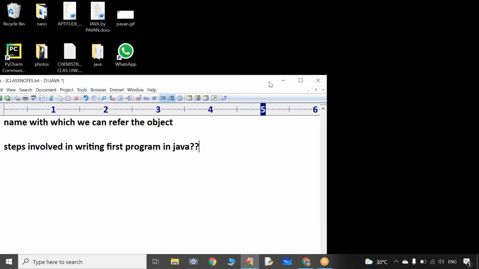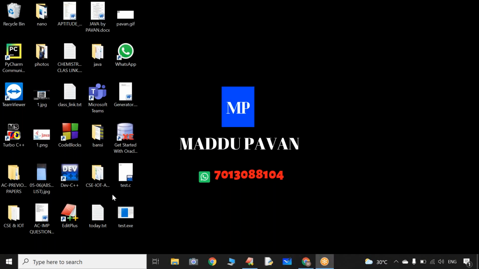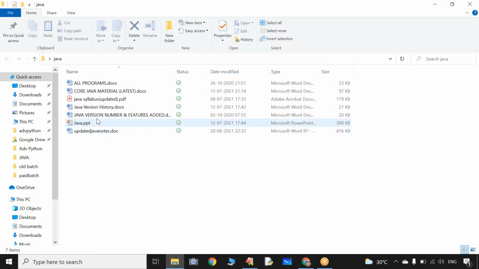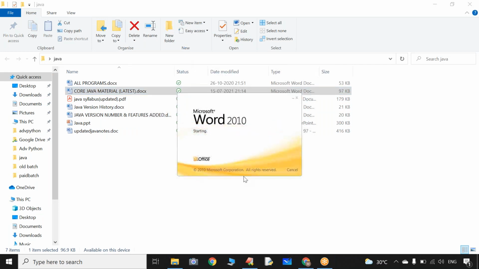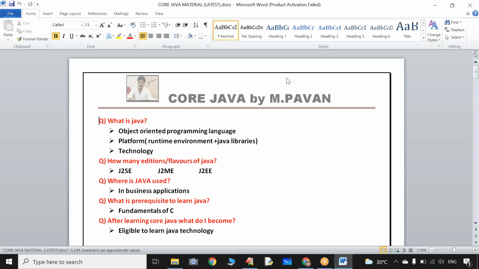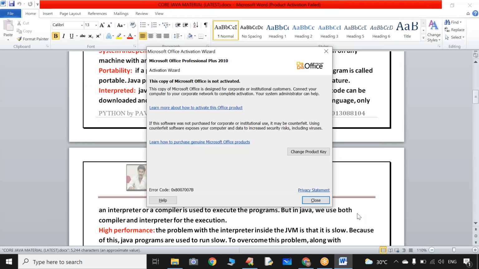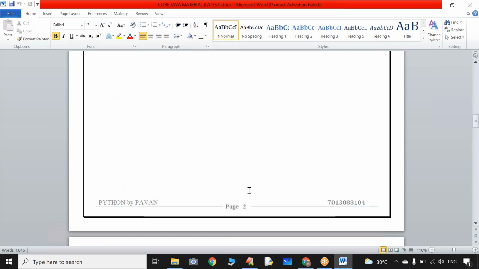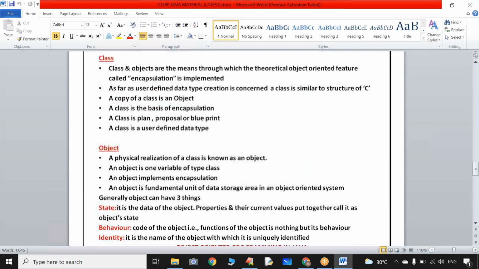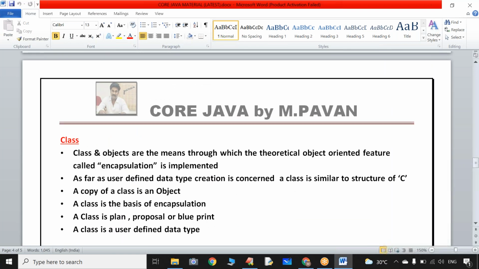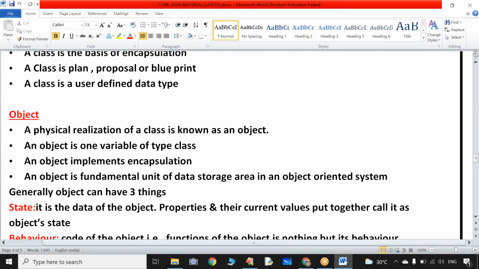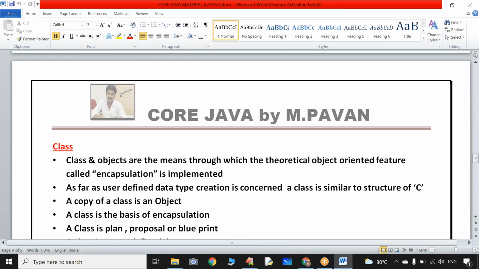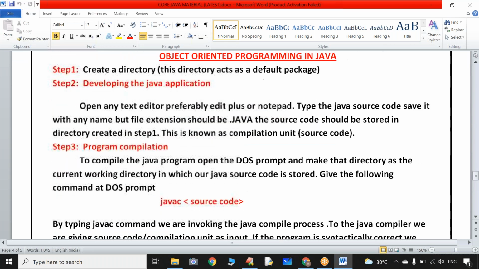Already, I have shared some material with everyone. Let me open that material. So this is the material I shared yesterday. I will upload it in the drive also.